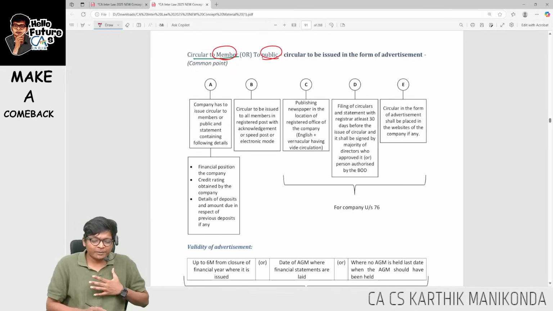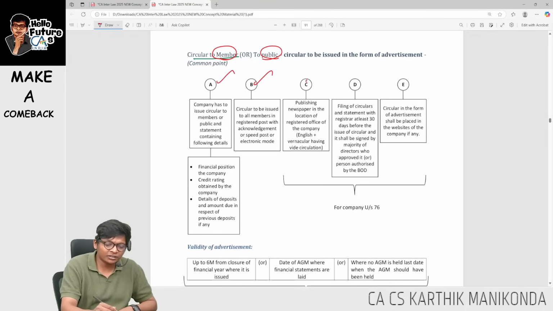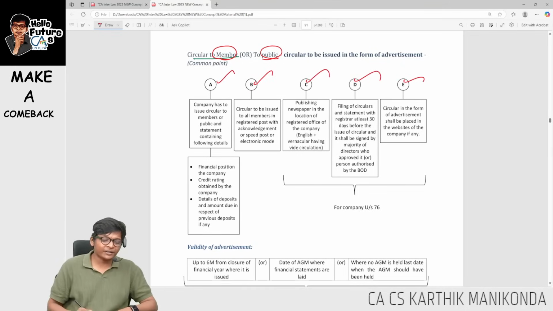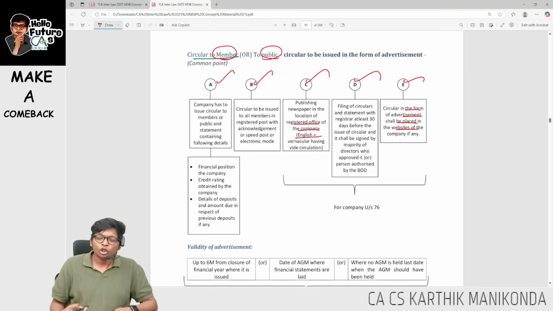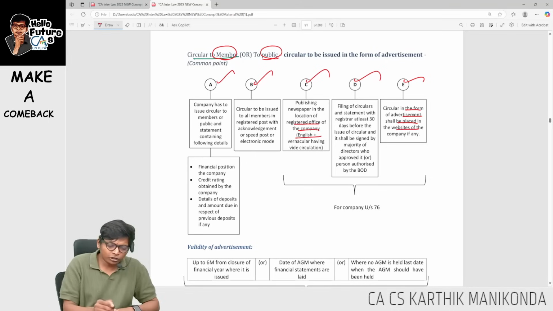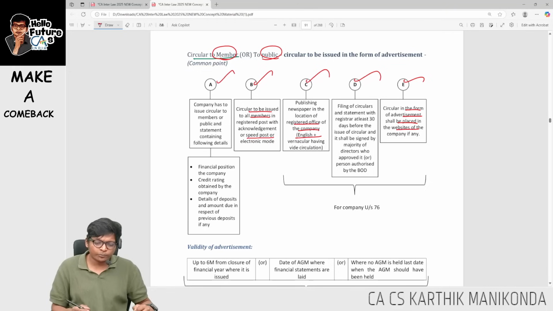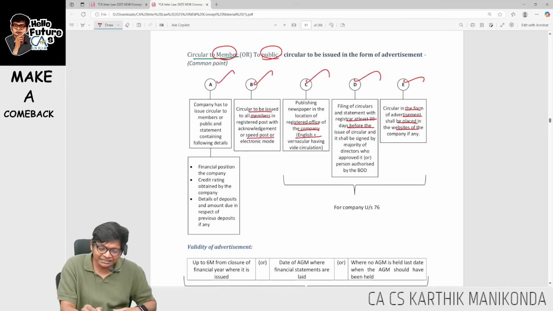Now, if they are giving to the public, I have to ensure the circular comprises all these 5 points. What are the 5 points? It should first have details. On the website it should be placed, and you should also be publishing it in the newspaper, guys. Then if you are giving to members, you send it by speed post or electronic mode, and the circular should be given at least 30 days before.